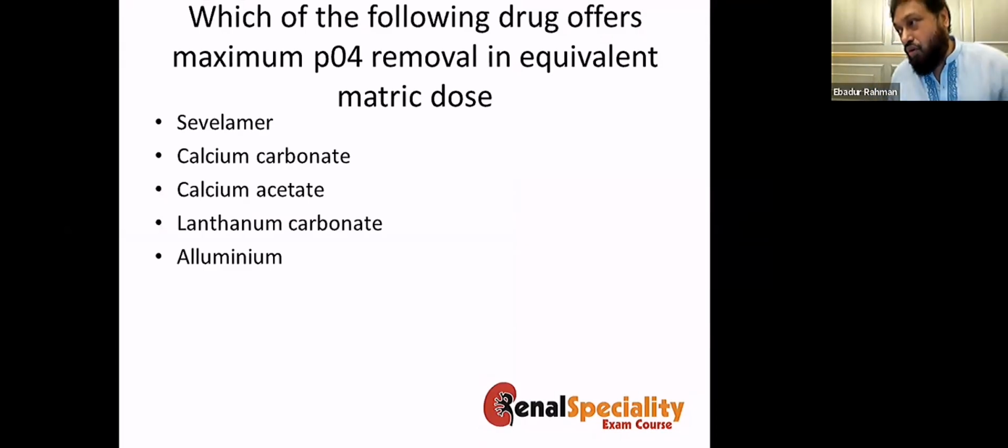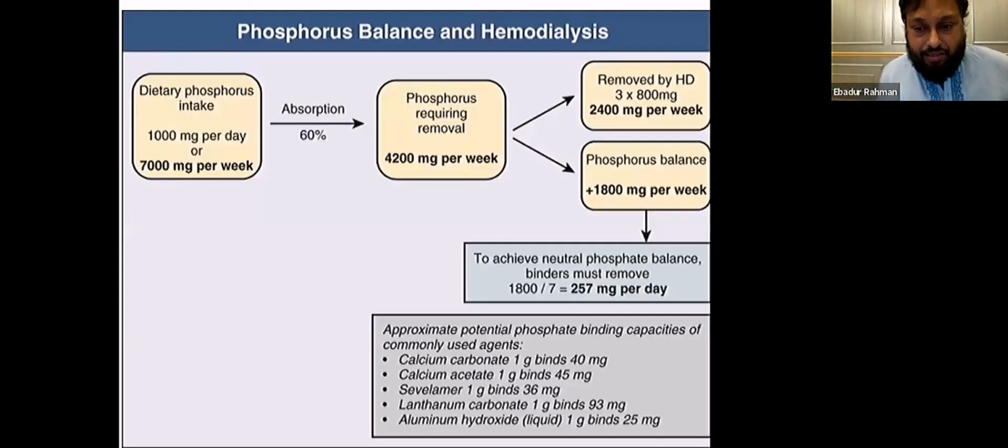So now, which of the following drugs offers maximum phosphate removal in equivalent metric dose? Is it sevelamer? Is it calcium carbonate? Is it calcium acetate? Is it lanthanum carbonate? Is it aluminium? Okay, so that's the data you can see.